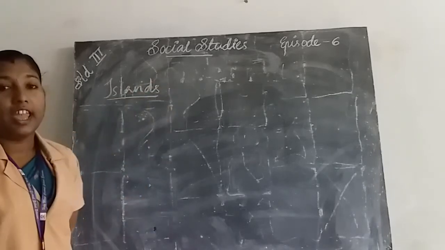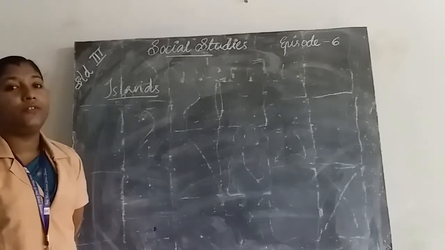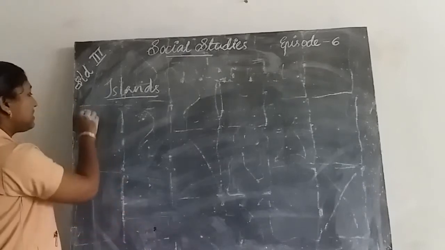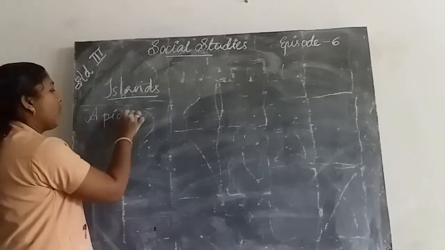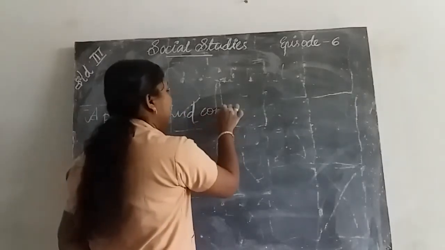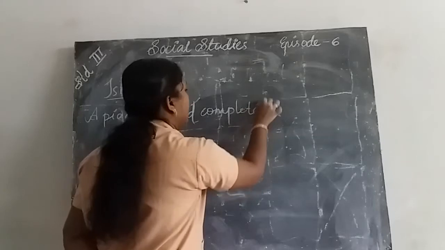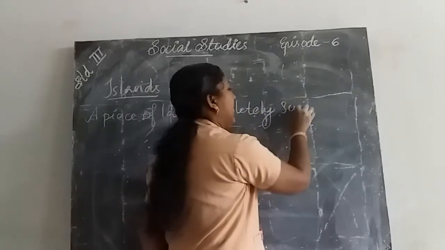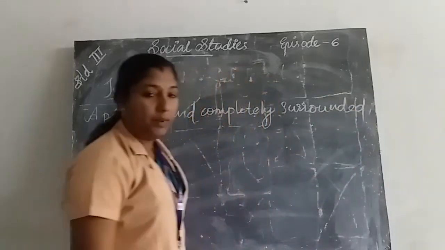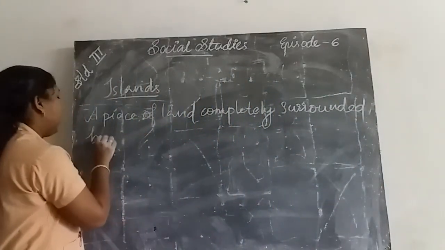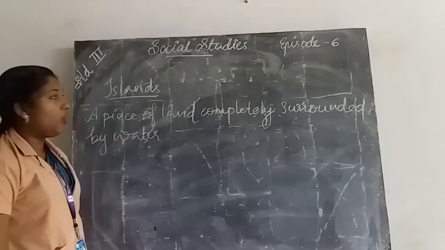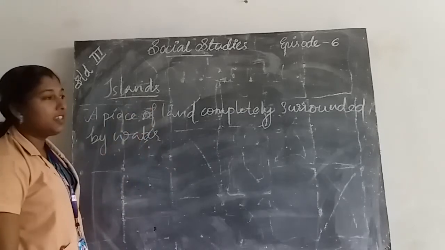A piece of land completely surrounded by water is known as islands.